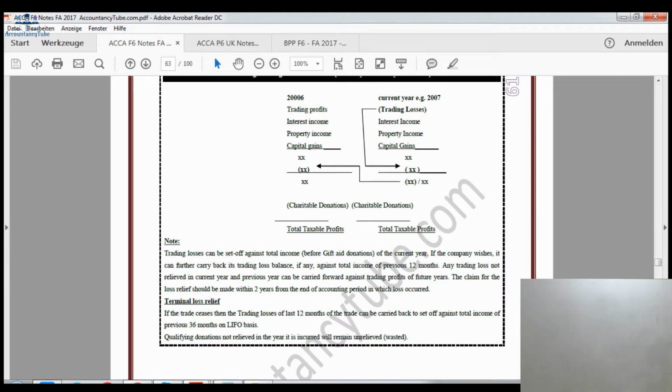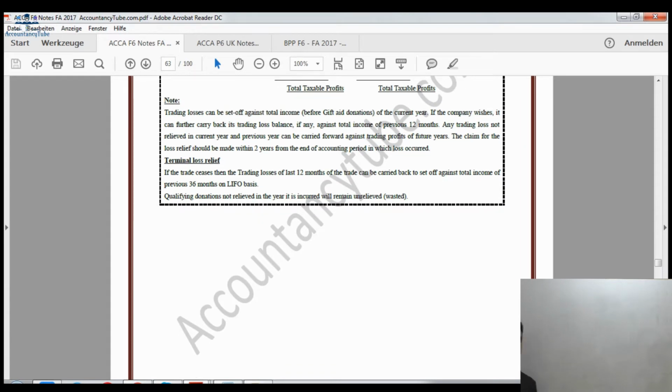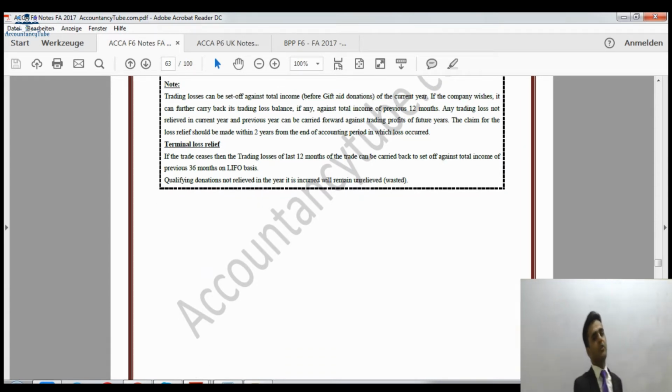In the notes it says trading losses can be set off against total income before gift aid donations of the current year, which means that gift aid donations will be wasted. Likewise, when we carry it back to the previous year, it will also be before gift aid donations.